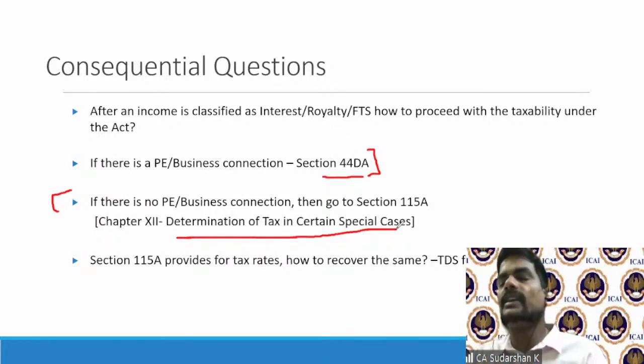So what the government has done is, just like how we do for TDS, and TDS is an easy mechanism, they have introduced a machinery provision in the form of tax deduction at source, which we will also look at, Section 195 majorly. Therefore, a resident payer will have to withhold taxes and only then make the balance payment.